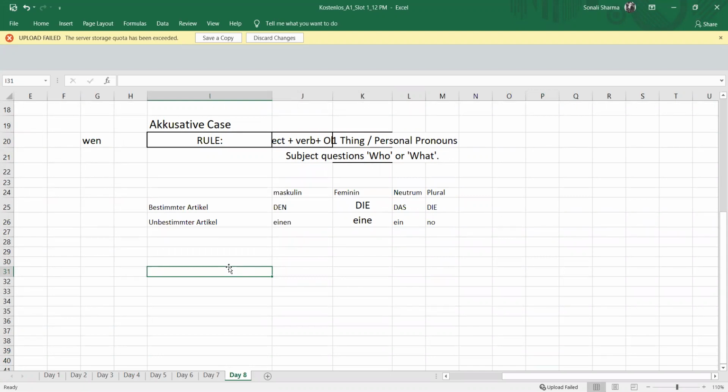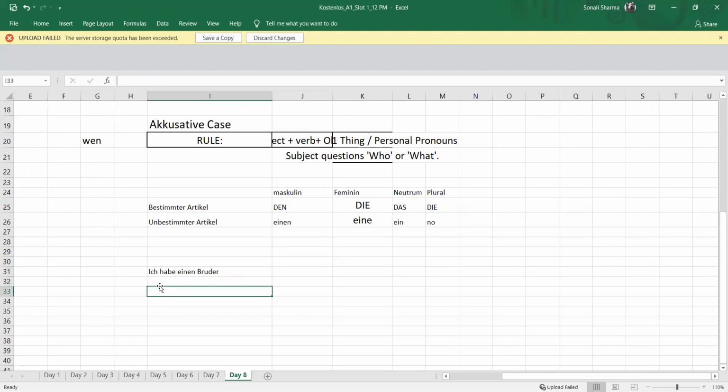Who is having what? So I have a brother. So who has a brother is wer. Wer hat einen Bruder? So, ich habe einen Bruder. I have taken this example because the article of Bruder is der Bruder, and this der is changing into den. That is why I have chosen this part, einen, so that it will be more clear because there is a change in the article. Ich habe einen Bruder.